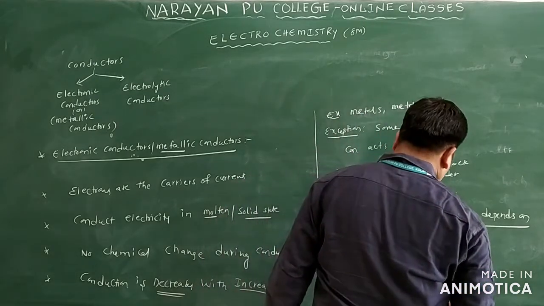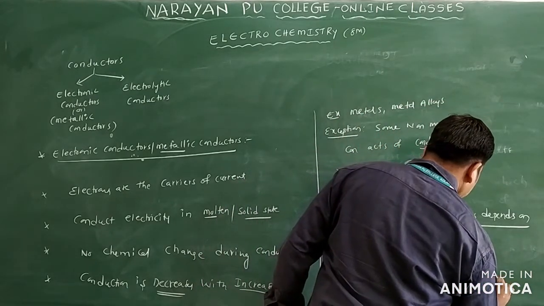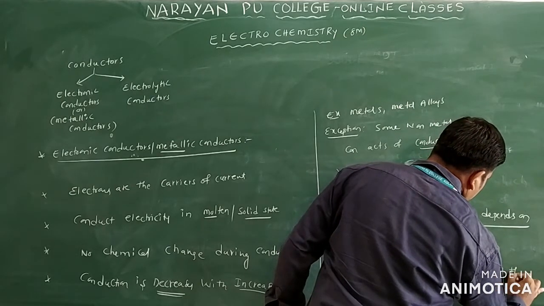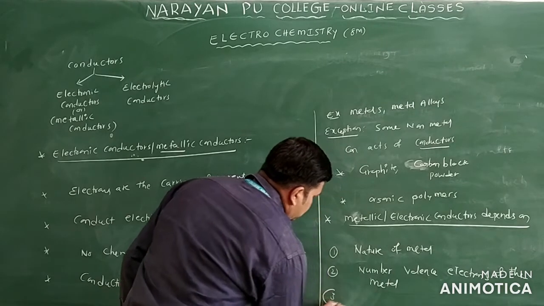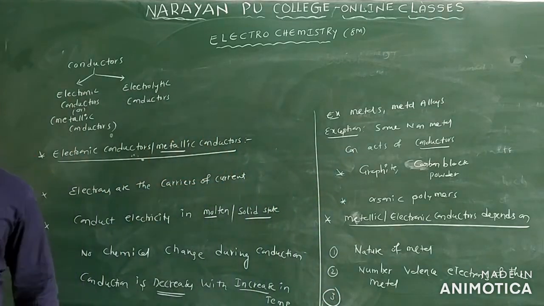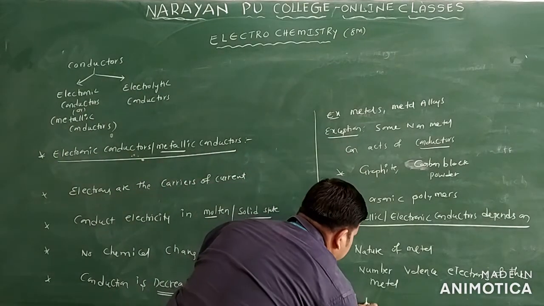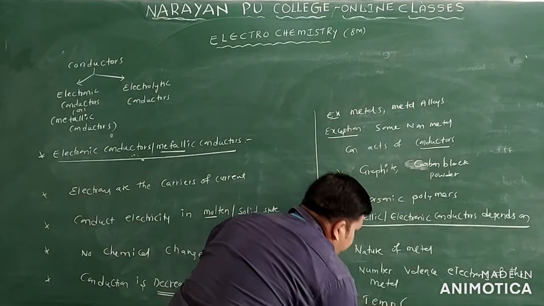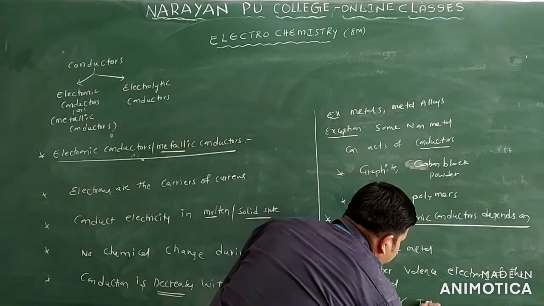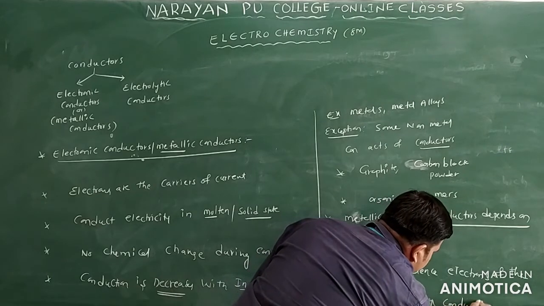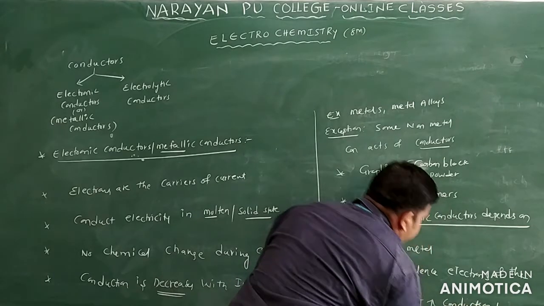Number of valence electrons of the metal only. And one more point is that it also depends on temperature. As you already know, when temperature increases, conduction decreases.